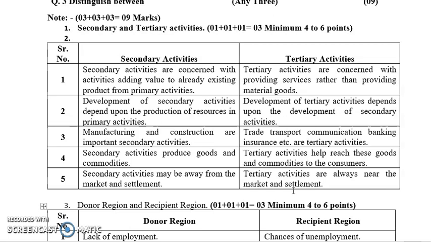So this is all about the half paper. The remaining paper we'll solve in the next video.